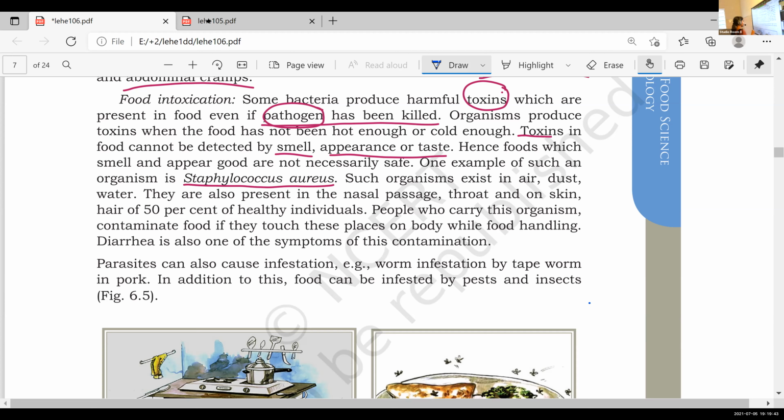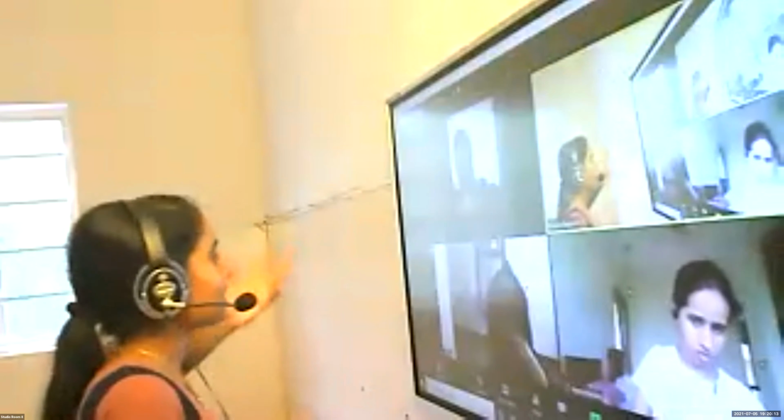That is called a parasite. A parasite is an organism that lives in or on another organism. They can easily live on other organisms. They can also cause infestation. What is the meaning of this word? Infestation.